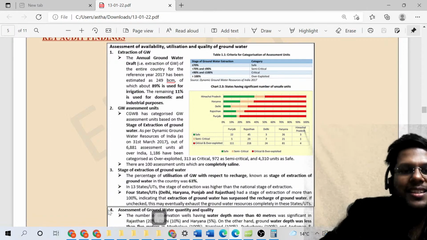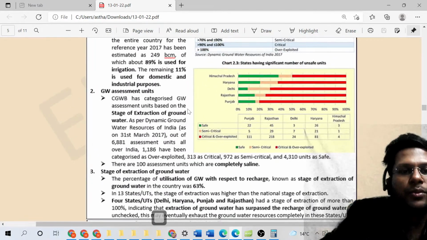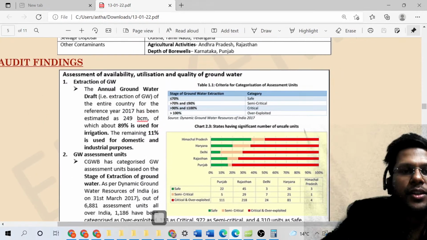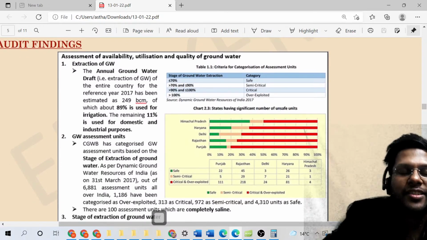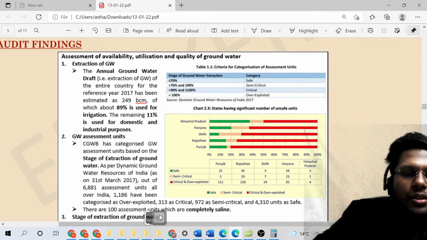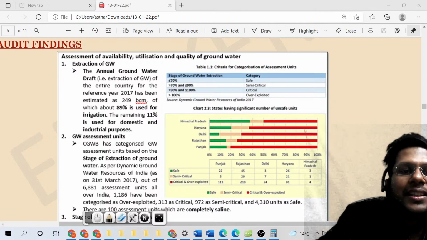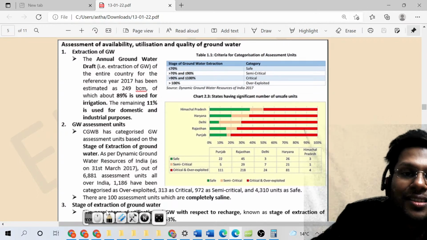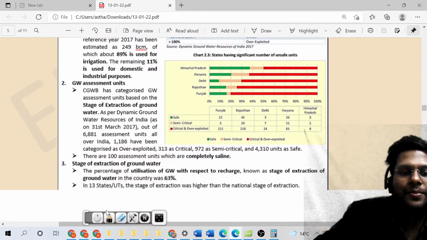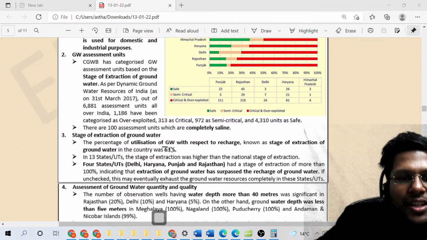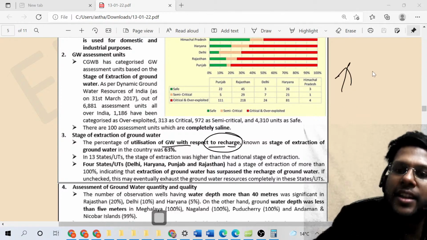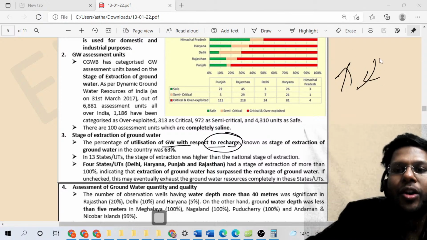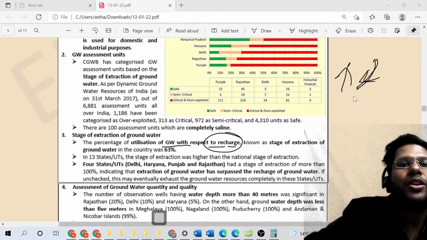All right. So, what does the CAG say about it? See, there are some technical words CAG has used, and they talk of the stage of groundwater extraction. What is the stage of groundwater extraction? Stage of groundwater extraction is the proportion of the water extraction to that of the water replenishment, right? So the percentage of utilization of groundwater with respect to its recharge: how much we withdrew as compared to how much rainfall or other sources ensured that the water got replenished.